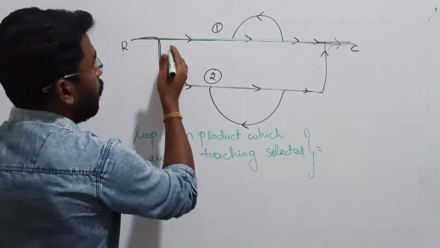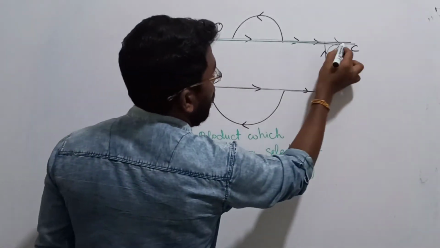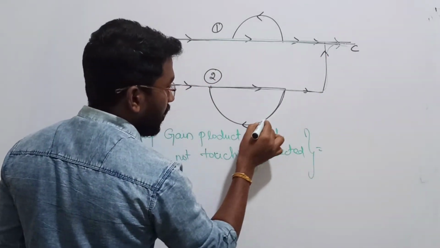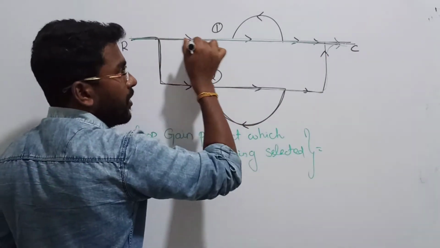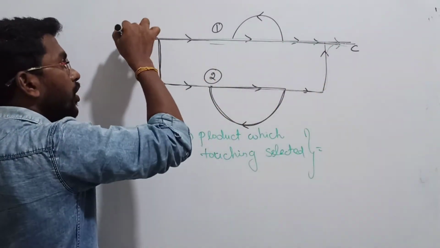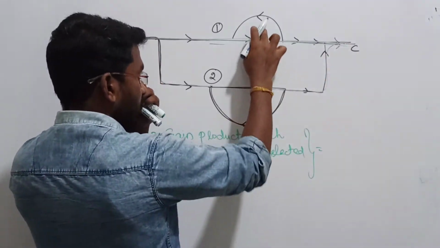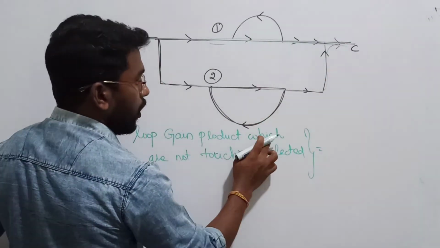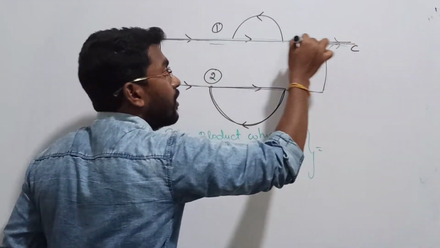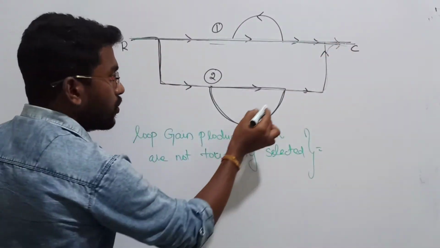See, when I am going with it, this is forward path 1. Here we have a loop. See there, here we have a loop. Is the loop touching the forward path? No. This forward path is going here, whereas this loop is separated. This loop has nothing to do with the forward path. So if they ask for the loop gain product which are not touching the selected forward path, this is the loop gain.